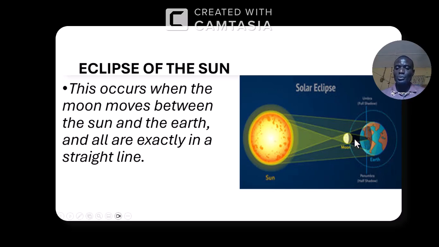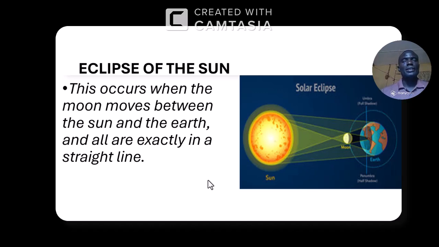You know, in light we talk about three types of objects. Number one, transparent objects are the objects that allow light to pass through them easily. Then we have translucent objects, which allow light to pass through them partially.